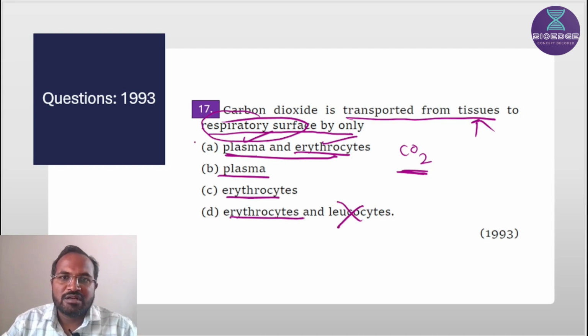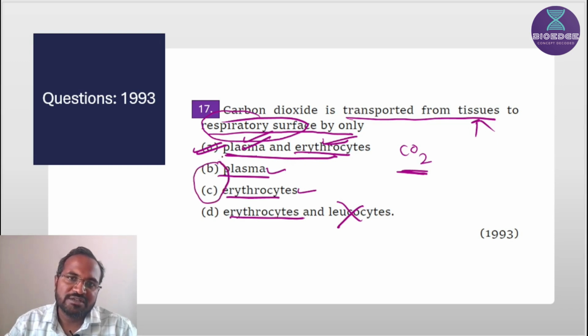So this is the most appropriate option, because both elements which are responsible for transportation of gases are mentioned in A. This statement is also correct, but in comparison to statement A, B and C are relatively not appropriate options.